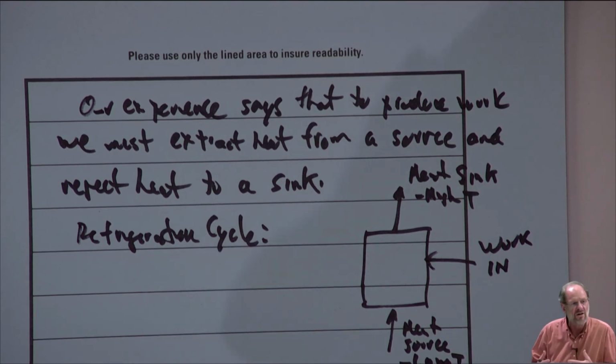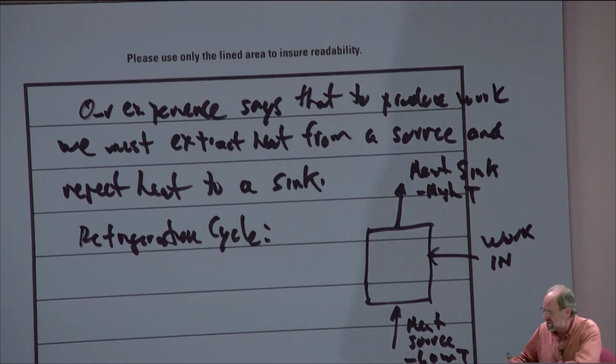So again, our experience tells us that the only way you're going to transfer heat from a cold thing to a hot thing is to provide work input. Now again, if you don't believe me, just go unplug your refrigerator at home and see how well your cold food is going to stay cold. Without the work input from the electric motor spinning a compressor, this will not work. So that's what our experience says, right?